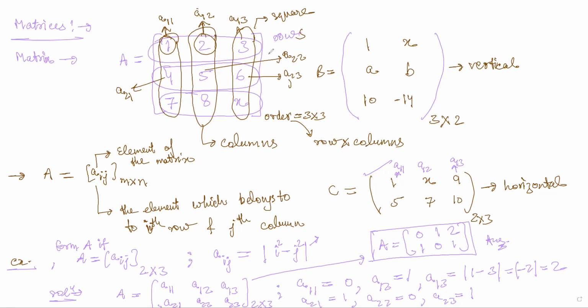So the matrix should be 0, 3, 8 in the first row, and the second row would be 3, 0, 5. And this has to be the matrix.